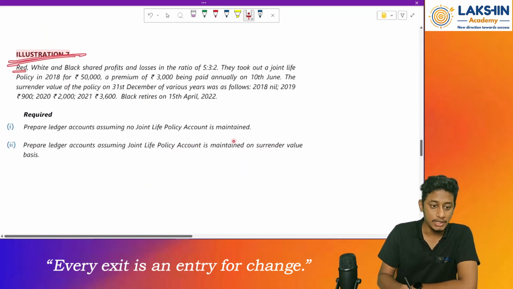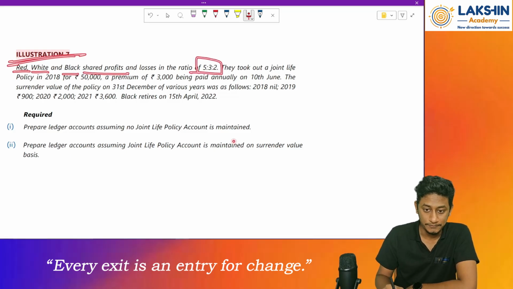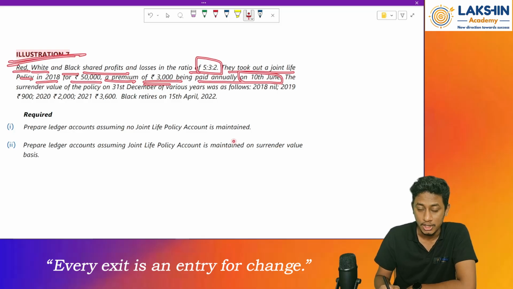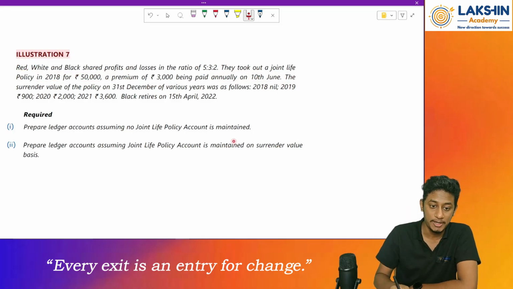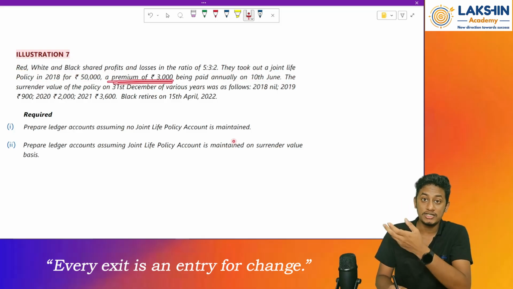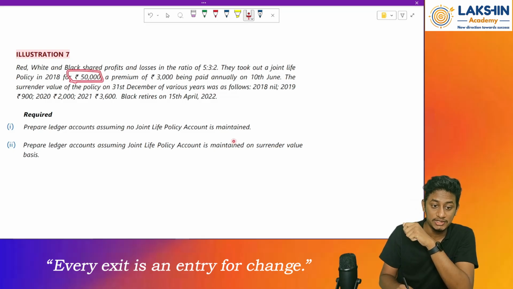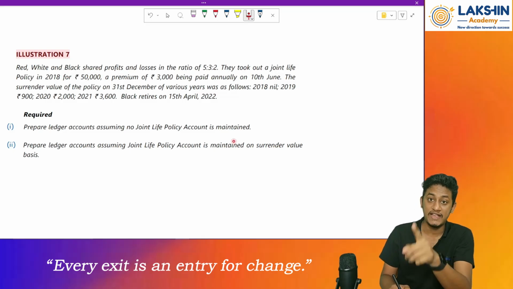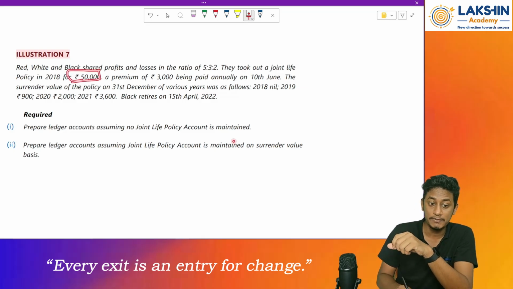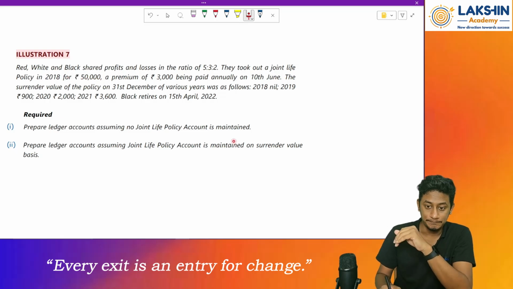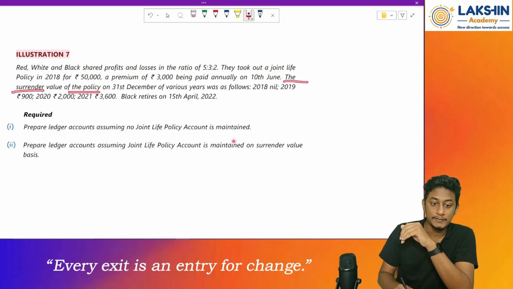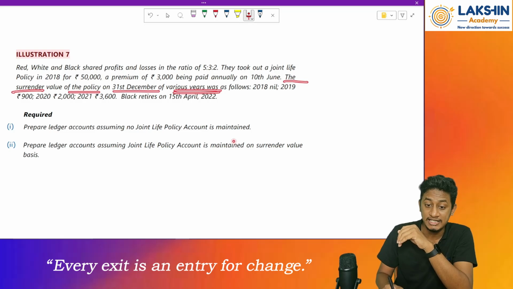Illustration number 7. Red, White and Black share profits and losses in the ratio of 5:3:2. They took out a joint life policy in 2018 for 50,000 rupees, where a premium of rupees 3,000 is paid annually on 10th of June. So each year on 10th of June they pay a premium of rupees 3,000. How much is the sum assured for the policy? It is rupees 50,000. So tomorrow, if any one of the partners dies, the firm will receive rupees 50,000. Then the surrender value of the policy on 31st December of various years is as follows.